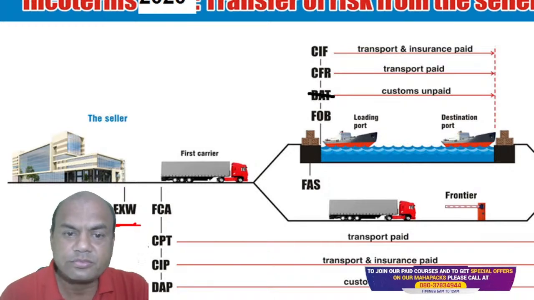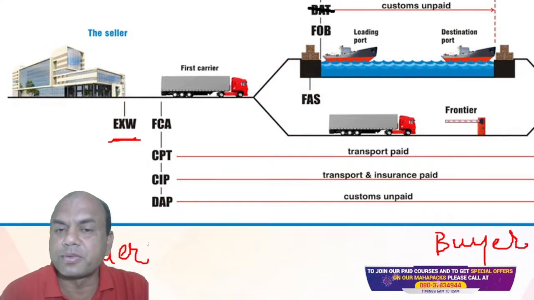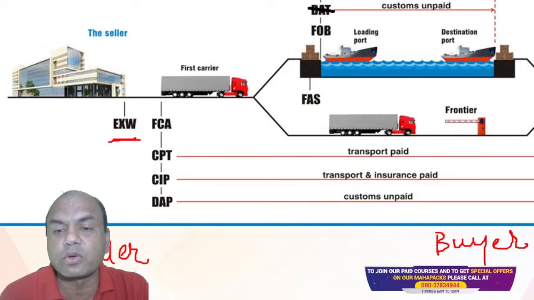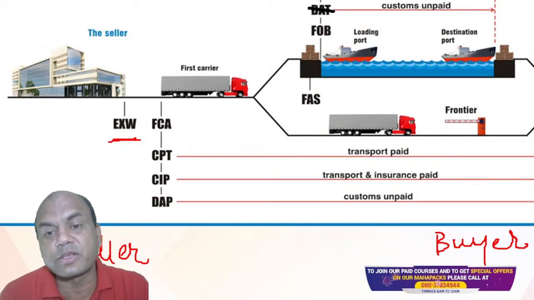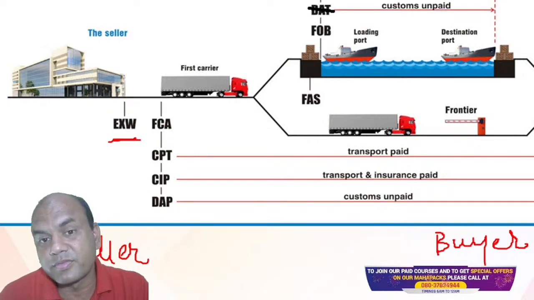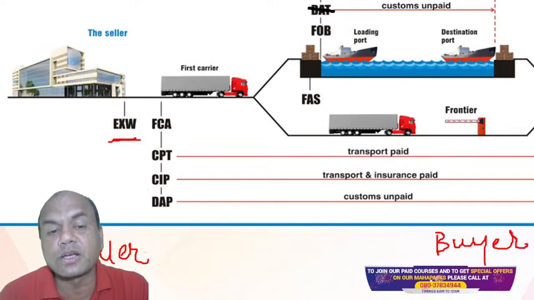Okay. Now next one. This is related to ship. Now if I have to transfer the goods, I said 95% is done through ship, but that 10% is done through road and air also. So if I have to transfer the goods through road, then the Incoterms used are different.